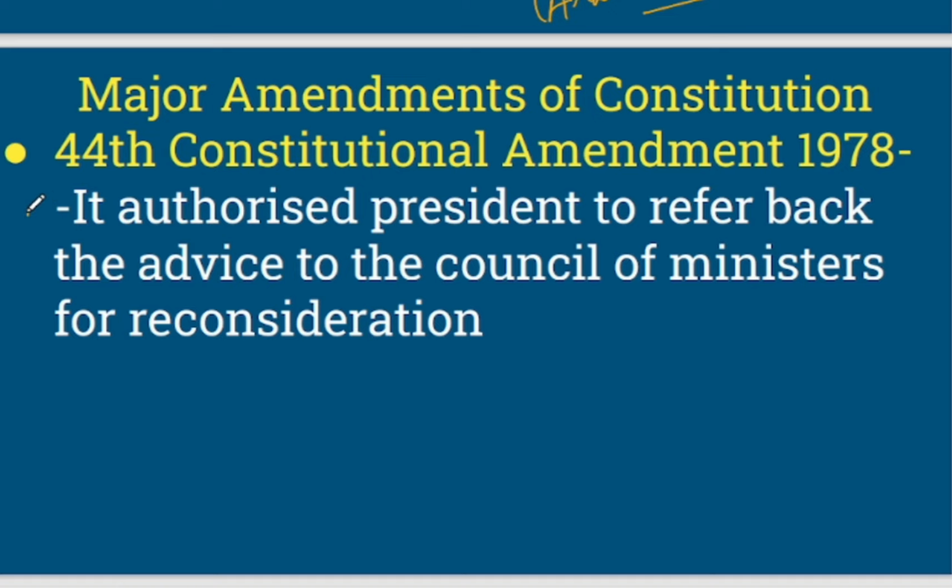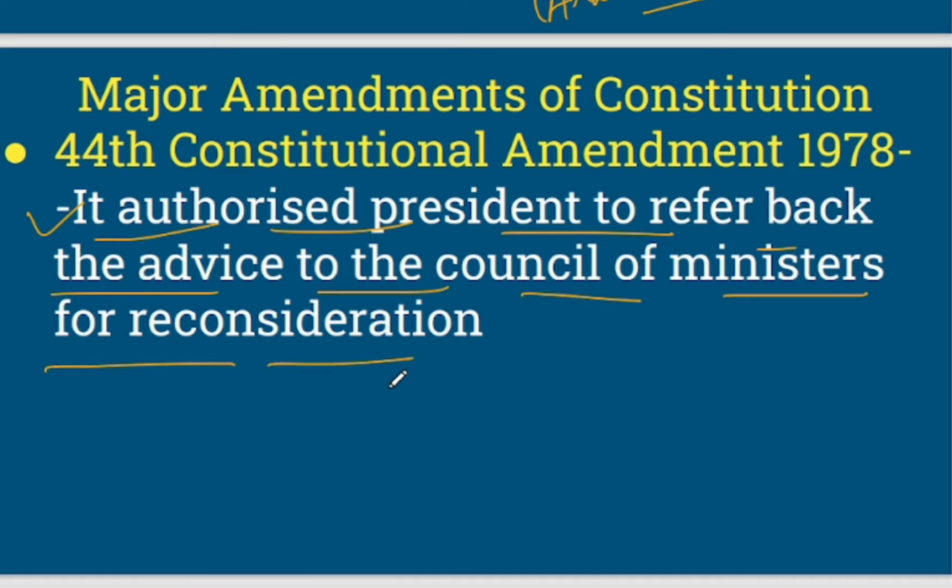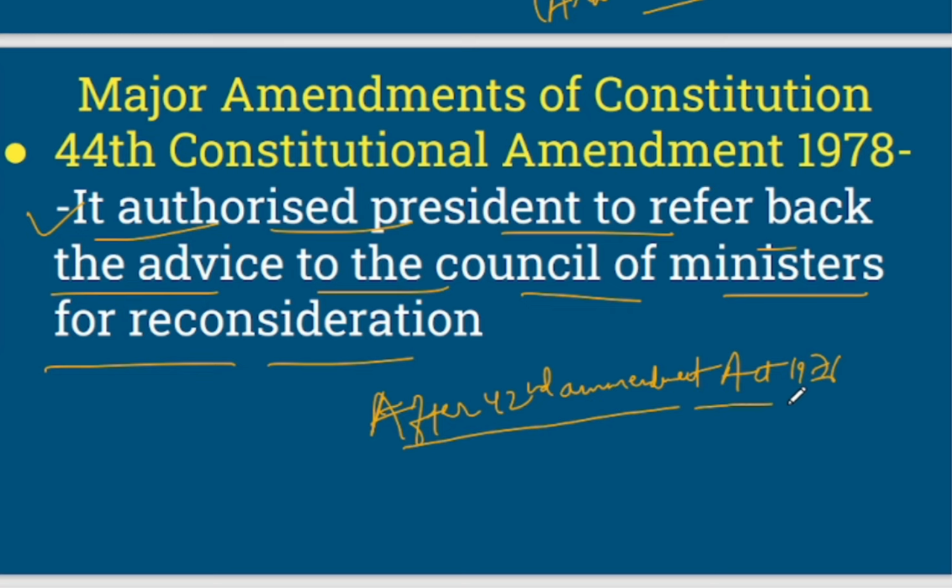Here it says that this act authorized the President to refer back the advice to the Council of Ministers for reconsideration. After the 42nd Amendment Act, we saw in our previous video, the Amendment Act of 1976, that at first instance itself the President was bound to act on the advice of the Council of Ministers.